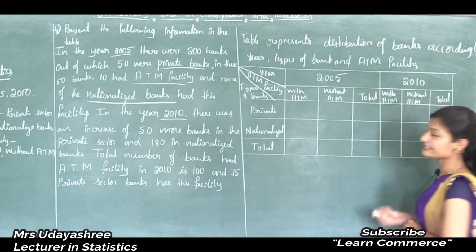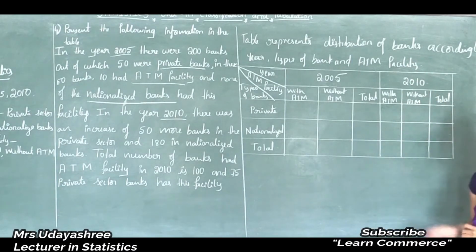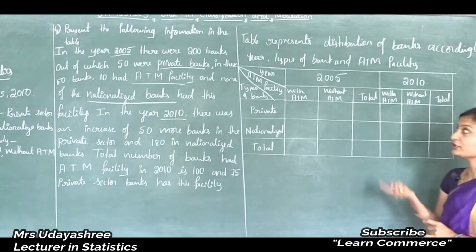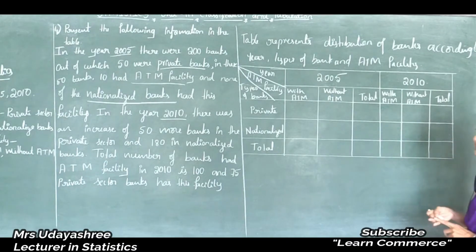So the title of the table is: distribution of banks according to year, types of bank and ATM facility.